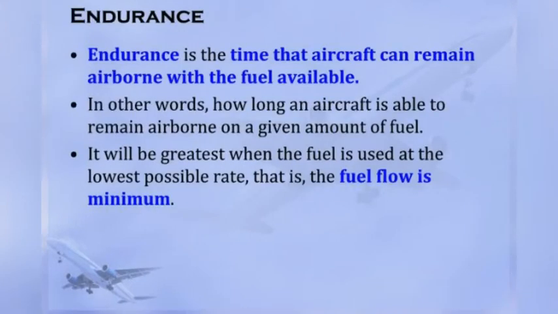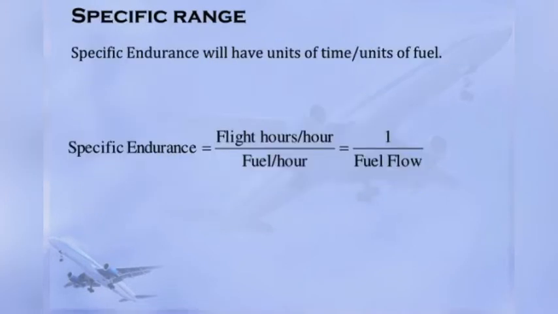In the next slide, we can see the endurance. Endurance means how long the aircraft can stay airborne with a given amount of fuel. It is the time that an aircraft can remain airborne with the fuel available. It will be the greatest when the fuel is used at the lowest possible rate, that is, when the fuel flow is at a minimum. In the next slide, we see what specific endurance is. It has units of time per unit of fuel, and is denoted as 1 by fuel flow.